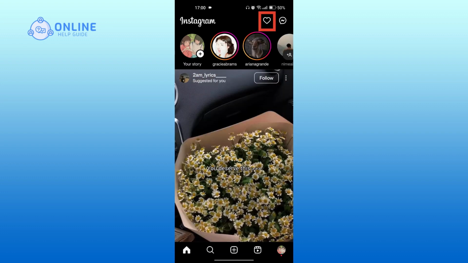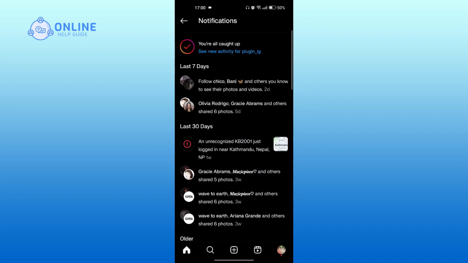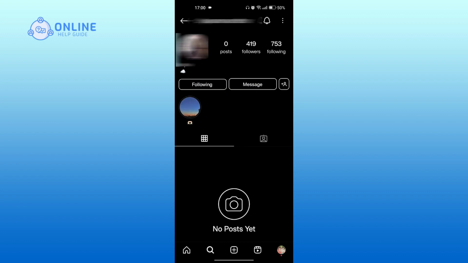Then tap on the heart icon at the top. As you can see, there's no notification of the person unfollowing me. If I go to their account, it still doesn't show if they're unfollowing me or not, as I'm still following them. Hence, people will not know if you unfollow them.